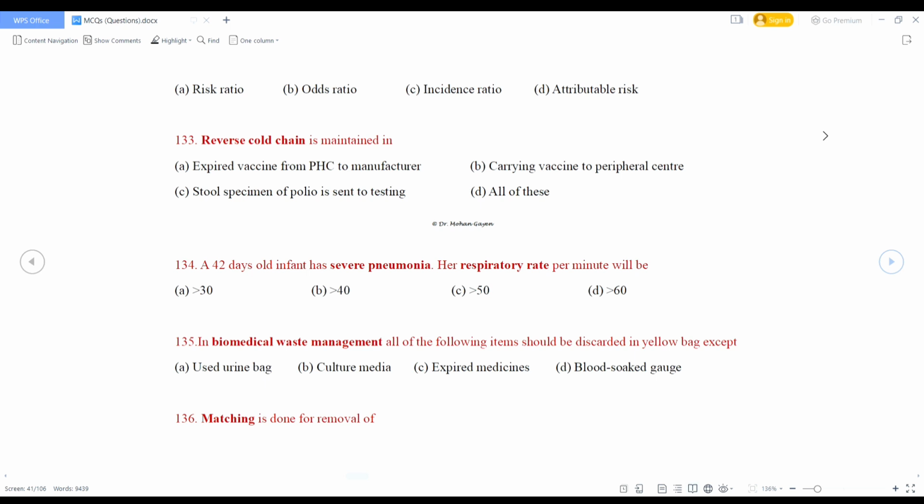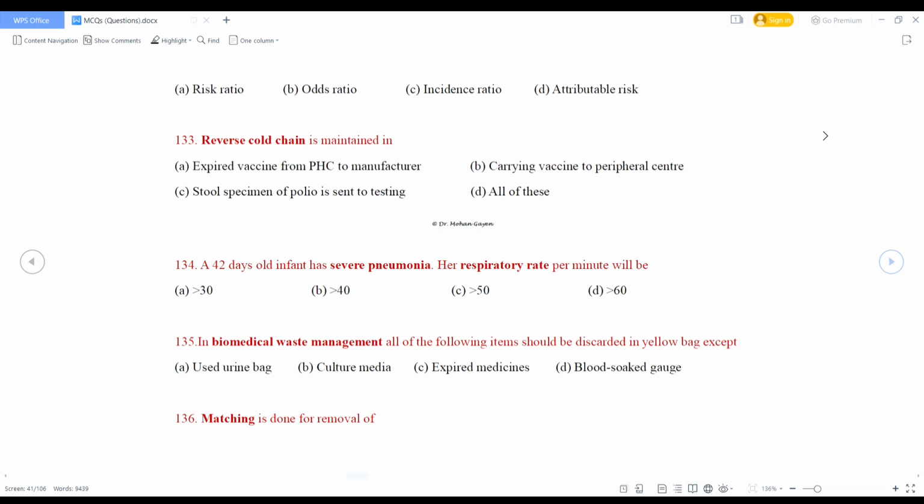In biomedical waste management, all of the following items should be discarded in yellow bag except used urine bag, culture media, expired medicine, blood soaked gauze. So urine bag is the answer of this question, because urine bag should be discarded in red bag because it is reusable. But culture media, expired medicine and blood soaked gauze should be discarded in yellow bag.